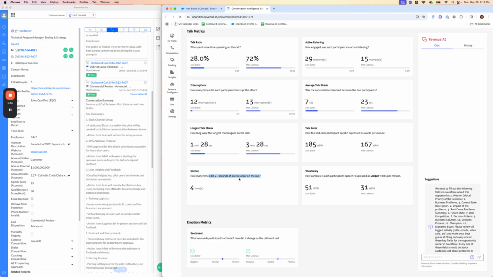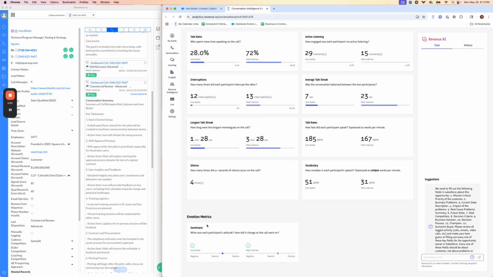We then have a tracking of how much silence takes place. How many times was there 4+ seconds of silence? That happened 4 times. And finally, a vocabulary score. How complex is each participant's speech expressed as unique words per minute? Ivan scored 51 and I scored 31, showing you that I have a pretty limited vocabulary.